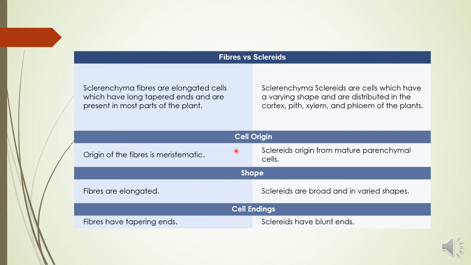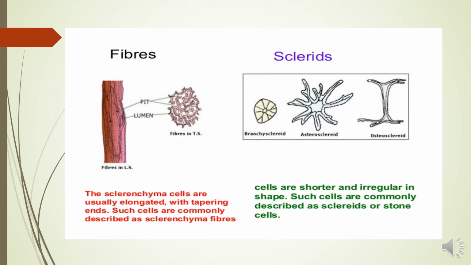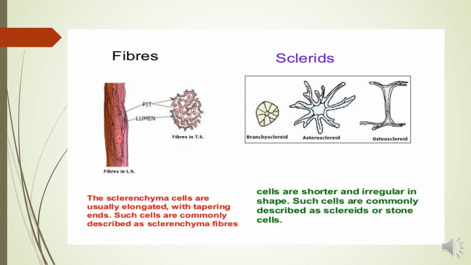And from where they originate: fibers originate from the meristematic tissues, while sclereids originate from mature parenchymal cells. Fibers are elongated, and sclereids are broad and of varied shapes. Fibers have tapering ends, and sclereids have blunt ends. Here we have a picture. Fibers are elongated, having tapering ends, while sclereids may be of different shapes. They have various types of shapes.